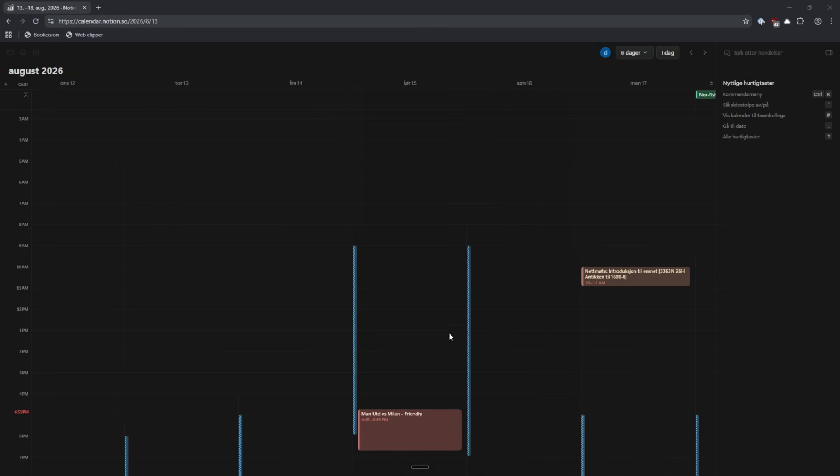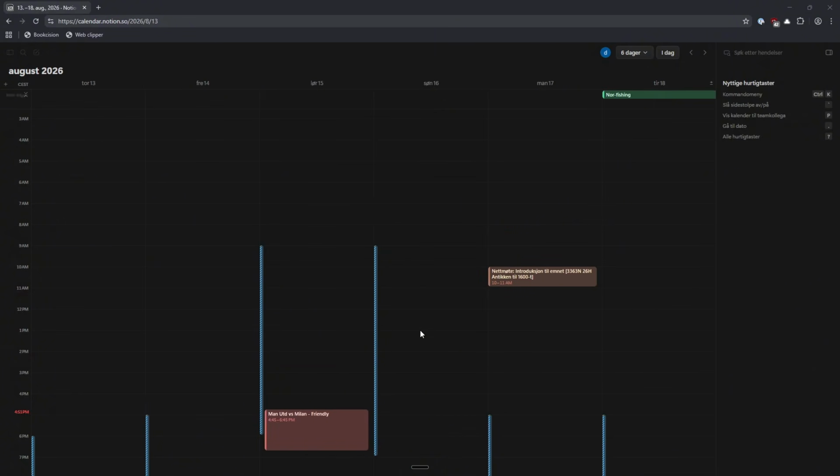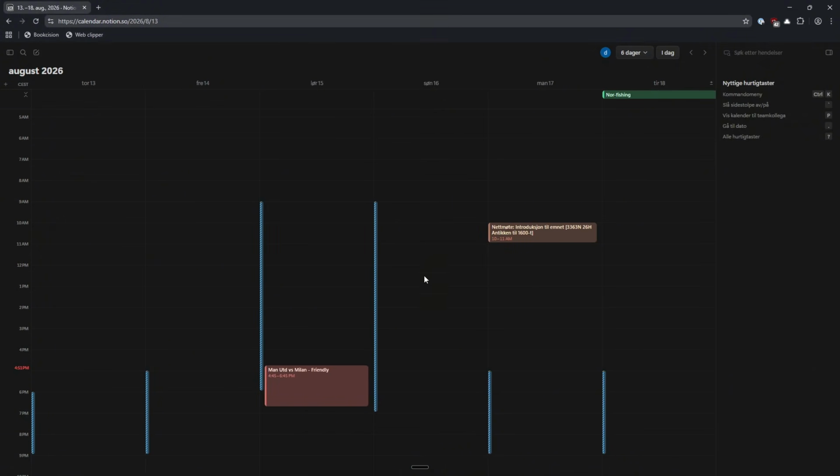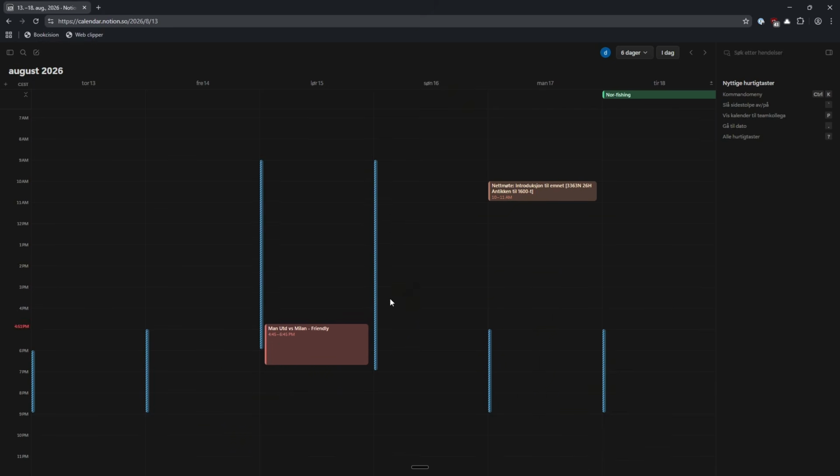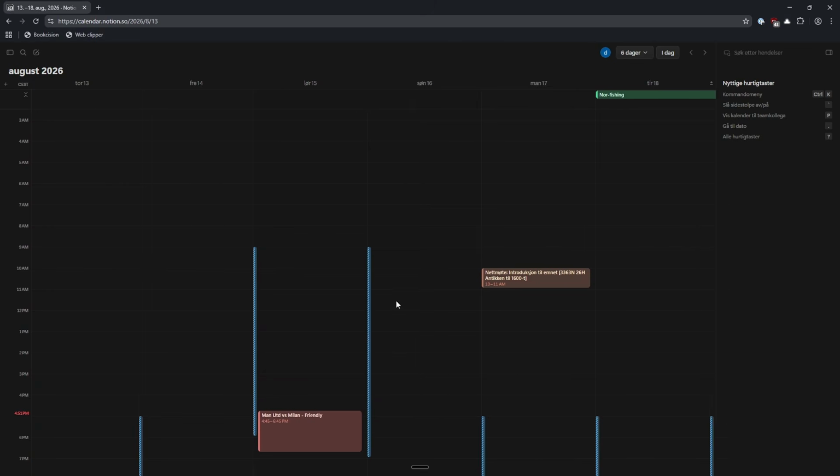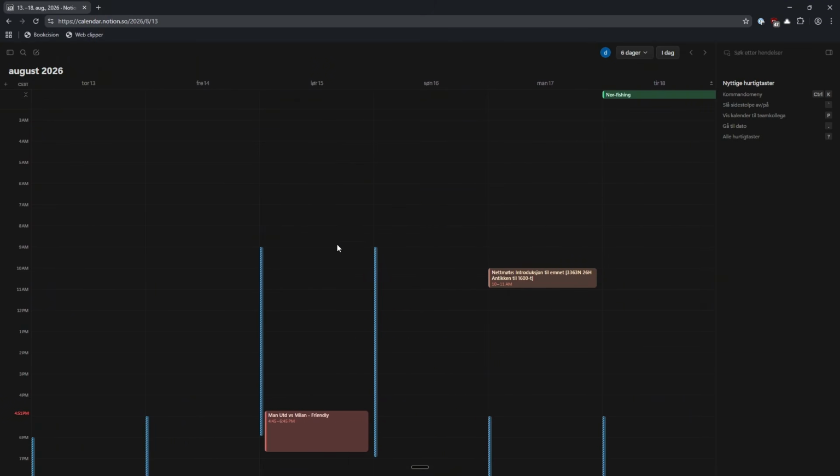The second one is Notion calendar. Basically, I just create events in here. That is all I do in here. Then I have a third one that is actually connected to my email, and that is more of a business tool.